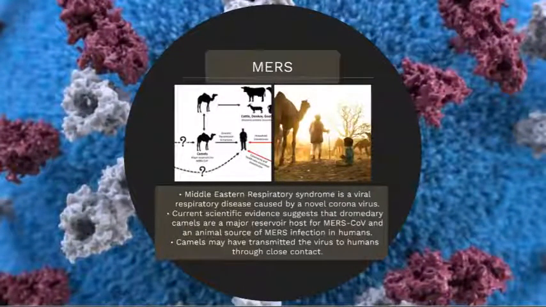MERS, or Middle Eastern Respiratory Syndrome, is a viral respiratory disease that was caused by a novel coronavirus. Current scientific evidence suggests that camels are a major reservoir host for MERS coronaviruses and was the animal source of MERS infection in humans. Camels potentially transmitted the virus to humans through close contact.